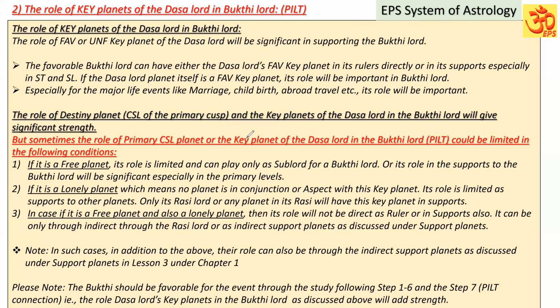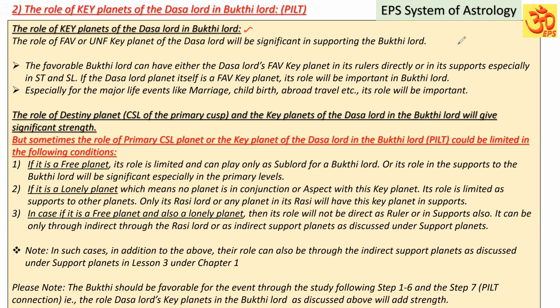Now, second point, the role of key planets of the dasa lord in the Buddhi lord, that is the quilt connection. In the first point, I was explaining the role of key planets of the destiny planet in the dasa lord. Now, the role of the key planets of the dasa lord in the Buddhi lord is called step number 7, that is quilt connection. The role of favorable or unfavorable key planets of the dasa lord will be significant in supporting the Buddhi lord.